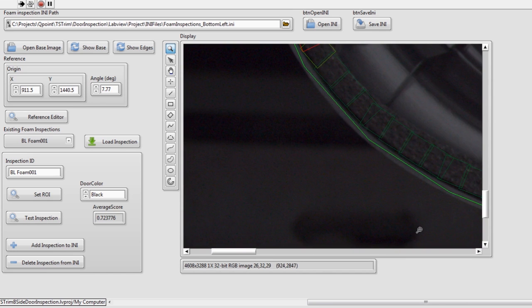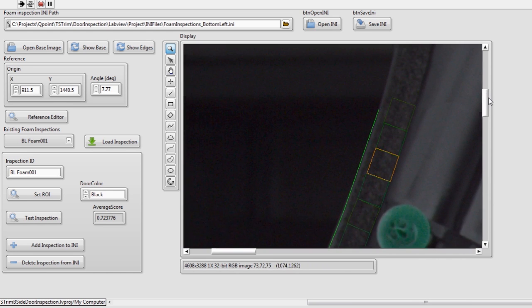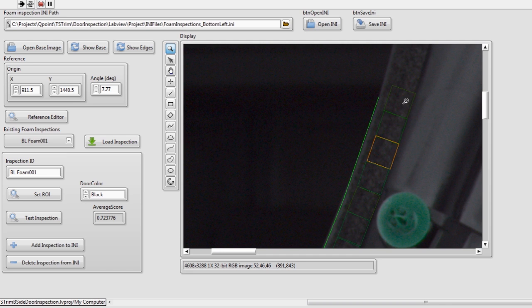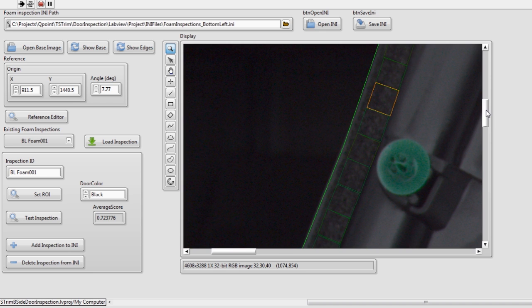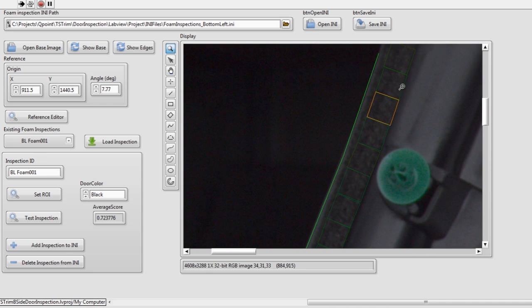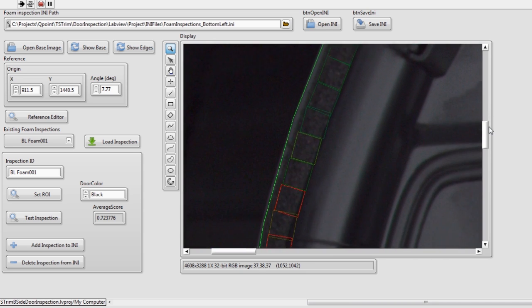Let me go through what the little squares indicate. The color green means that there was no issue with that area. It was definitely foam. The closer the color gets to red, the fewer spots were found in the region of interest. So what most likely happened here is we have a kind of bright area that overwhelmed the number of spots. There's probably just one big spot in that area. Let me find another one.